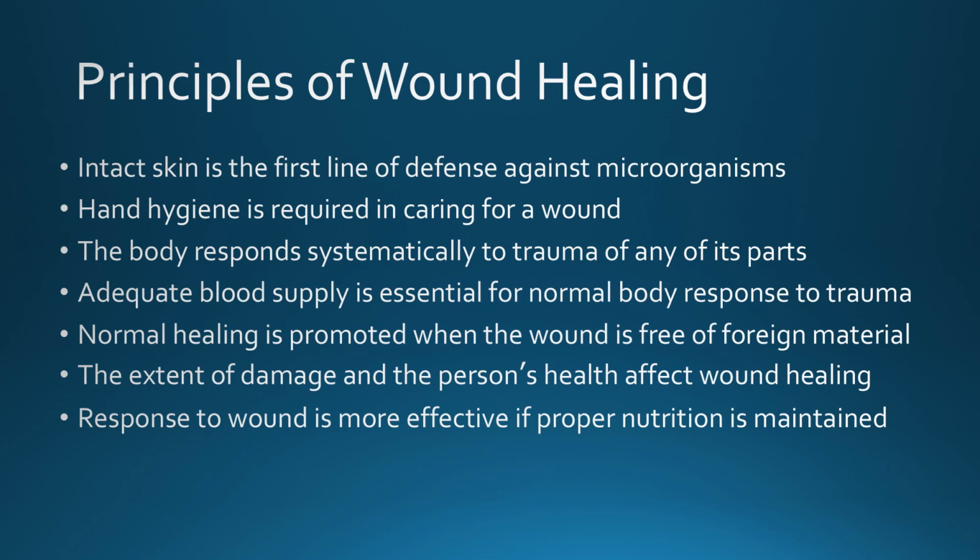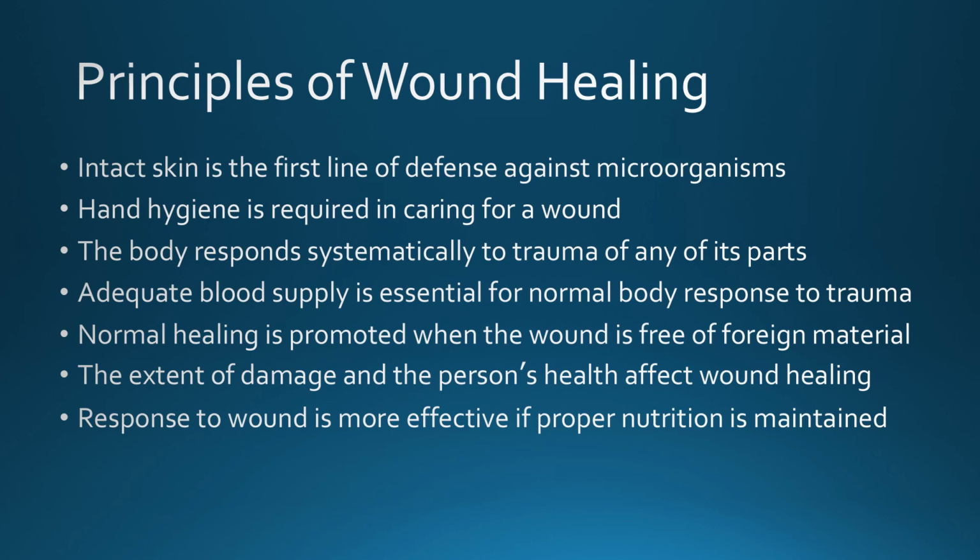Next, we need to know that our body is going to respond systematically to any trauma it receives. This is the healing process, and we'll discuss it more in depth on the next slide. The body must have an adequate blood supply to respond to any trauma. Blood brings oxygen and nutrients that are required for wound healing.